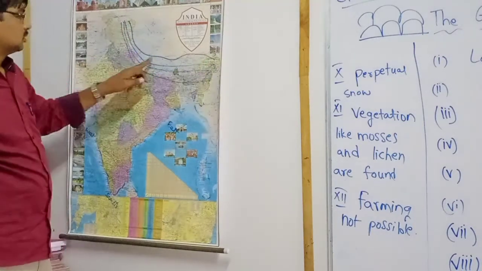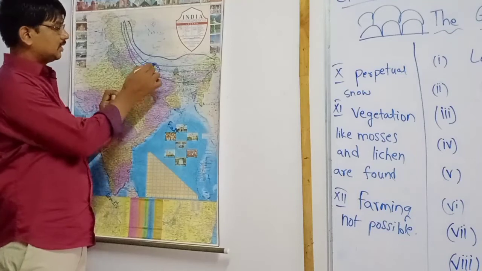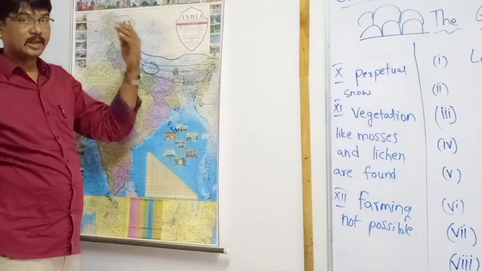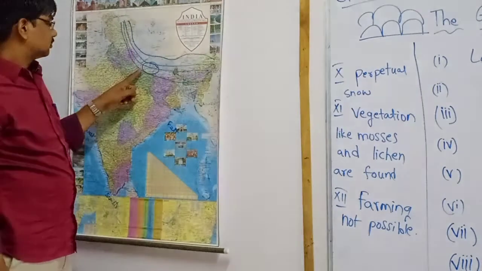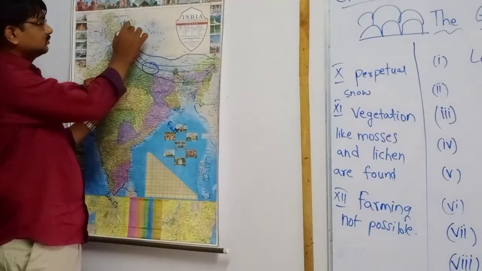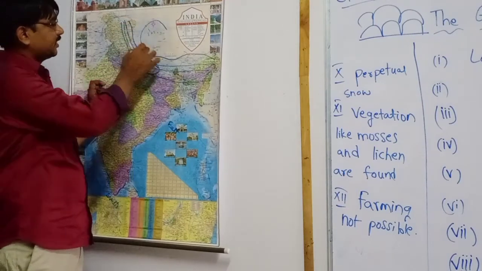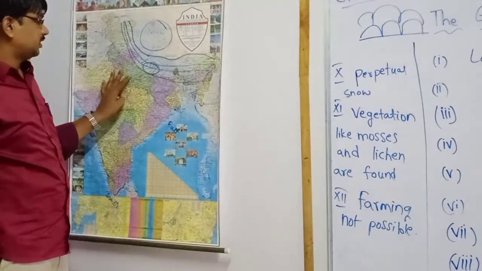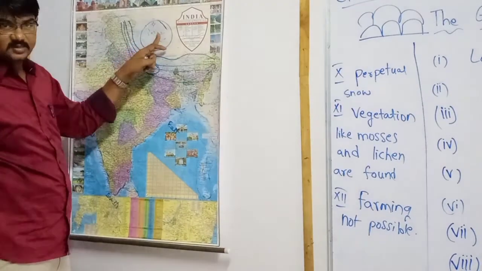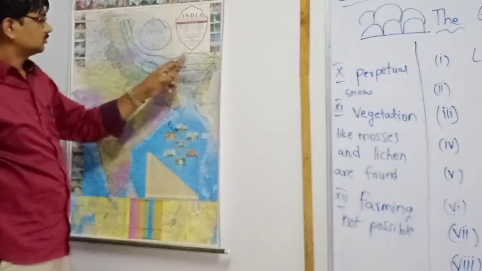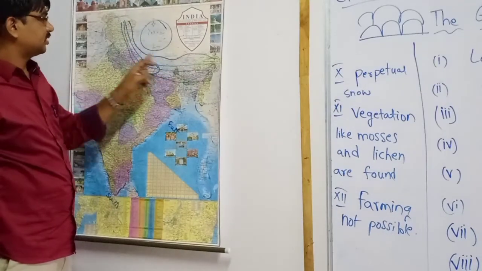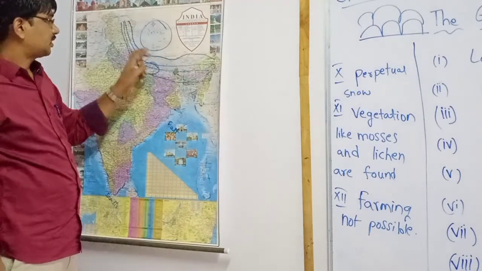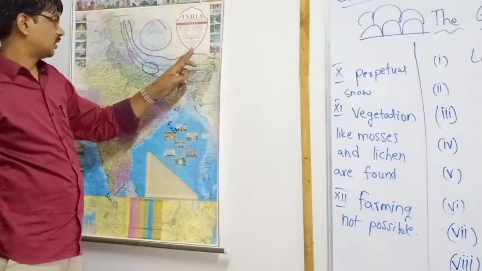Arunachal Pradesh. Here is Nepal. What is Nepal? Nepal is a country, another country, our neighbor country. Here it is making a natural boundary. This is China. This is India. Between two countries, the greater Himalayas are making a natural boundary.